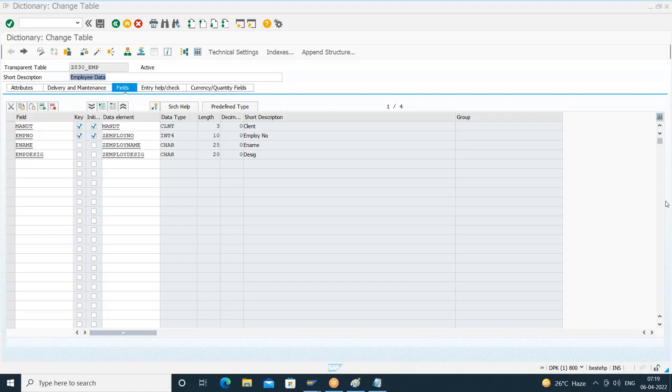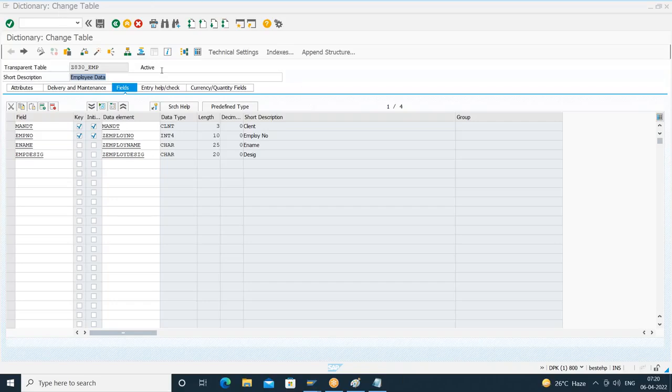So for this table also, let us try to generate the table maintenance. Why do we have to generate? Because the end user has to maintain the table. So before generating the table maintenance, what are the things we require? Authorization group, I can give it as ampersand NC ampersand. Function group, externally we created one function group. I can use the same function group. And I'll give the maintenance type now as 2-step. Yesterday I gave the maintenance type as 1 step. Now I'll give it as 2-step.